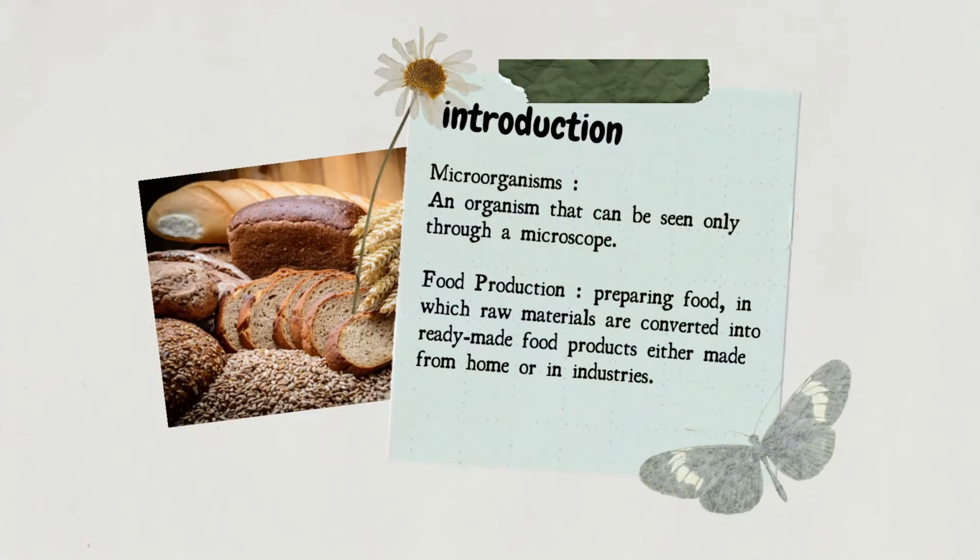So we go through the meaning of each term. A microorganism is an organism that can be seen only through a microscope, while food production is preparing food in which raw materials are converted into ready-made food products, either made at home or in industries.